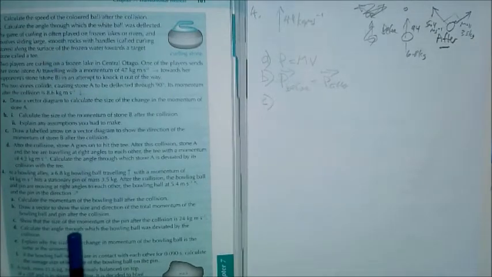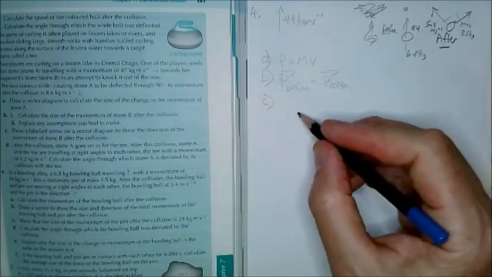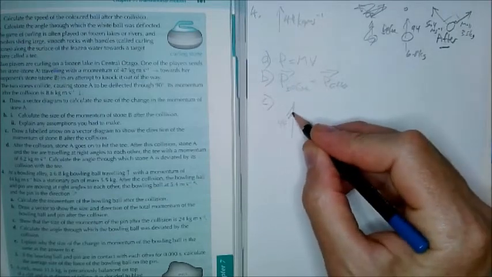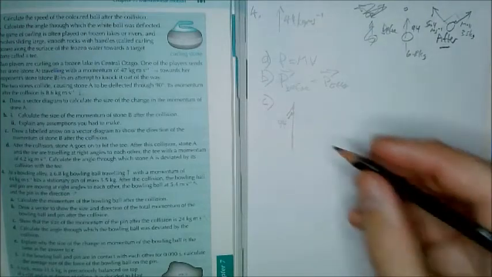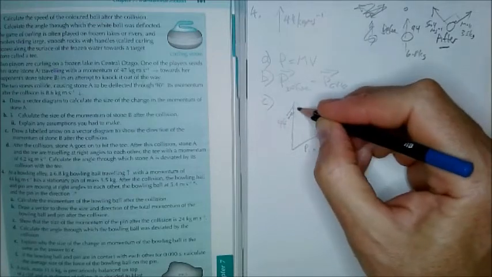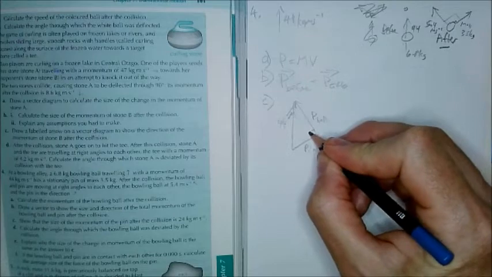C. Show that the size of the momentum of the pin after the collision is 24 kilogram meters per second. So here you've got a vector diagram. If this was the momentum before, then afterwards, it's also the momentum after, and it's got to be made up of the momentum of the pin and the momentum of the ball, which you've just calculated.